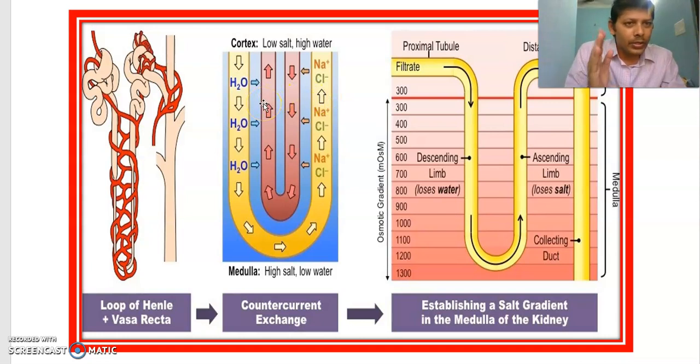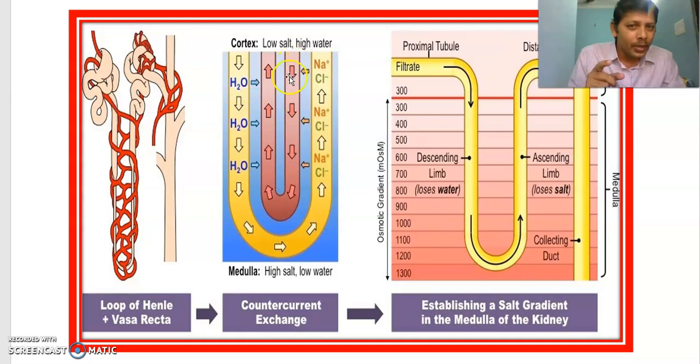That means blood flow, this one. And observe these two. Here the filtrate is going in this direction. Here blood is. This is also one countercurrent. Observe another countercurrent. This is the filtrate going in upward direction, but blood is coming in downward direction. This is also countercurrent. Like that, you observe here four countercurrents. One between the two limbs, the filtrate is flowing in opposite direction. The blood is flowing in opposite direction, and the filtrate and blood are flowing in opposite direction.